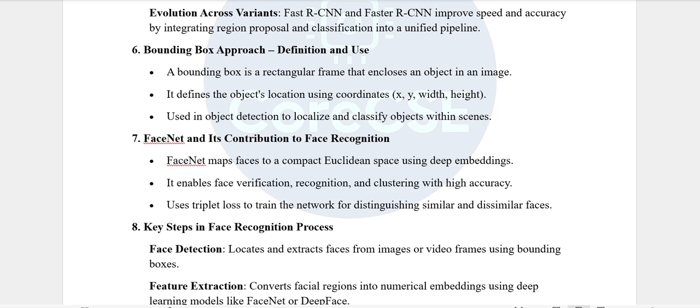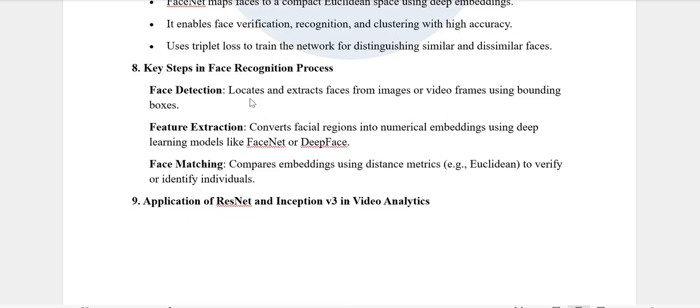Eighth one, key steps in the face recognition process: face detection, feature extraction, face matching. Face detection locates and extracts faces from images or video frames using bounding boxes. Feature extraction converts the facial region into numerical embeddings using deep learning models like FaceNet or DeepFace. Face matching compares embeddings using distance metrics to verify or identify individuals.